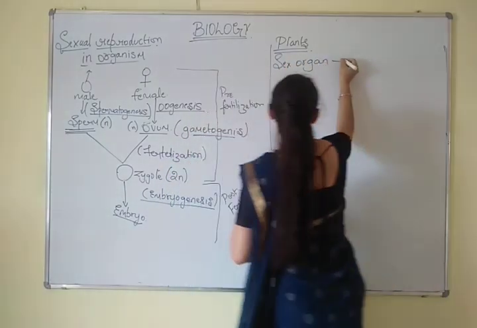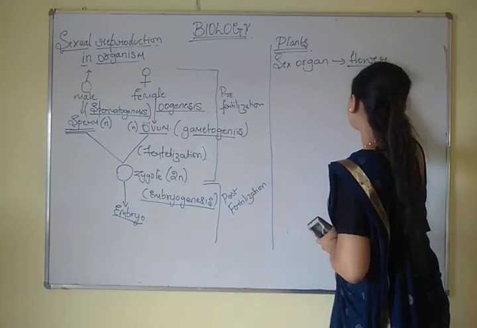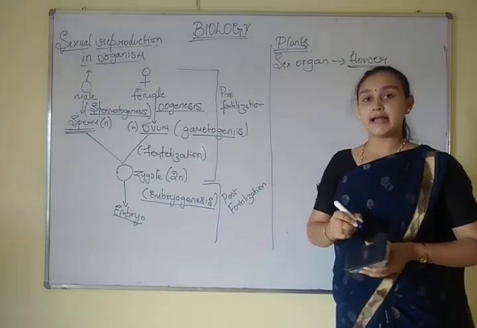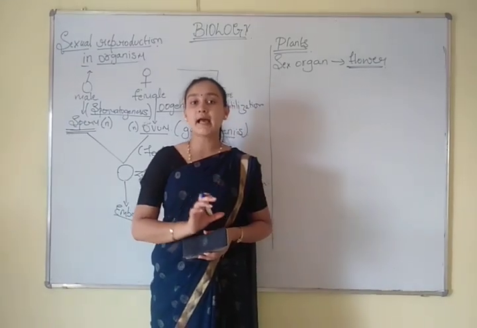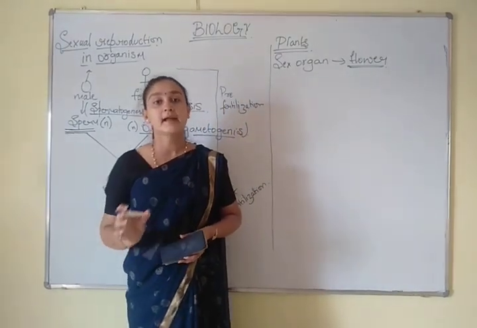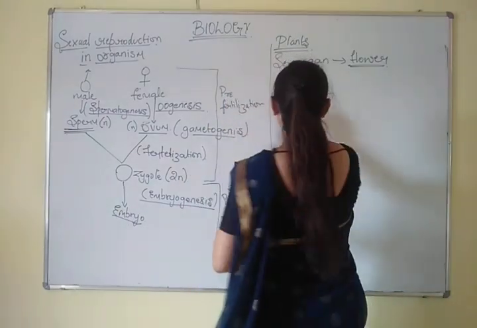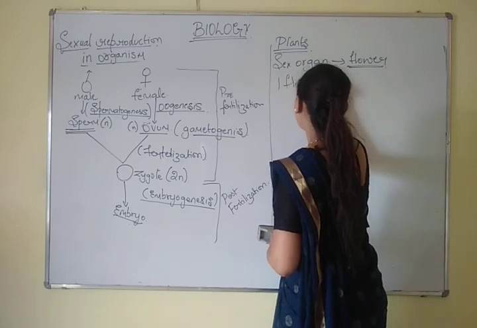The sex organ in the plant is the flower. If the flower has both the male gamete and the female gamete, then it is called a bisexual flower.